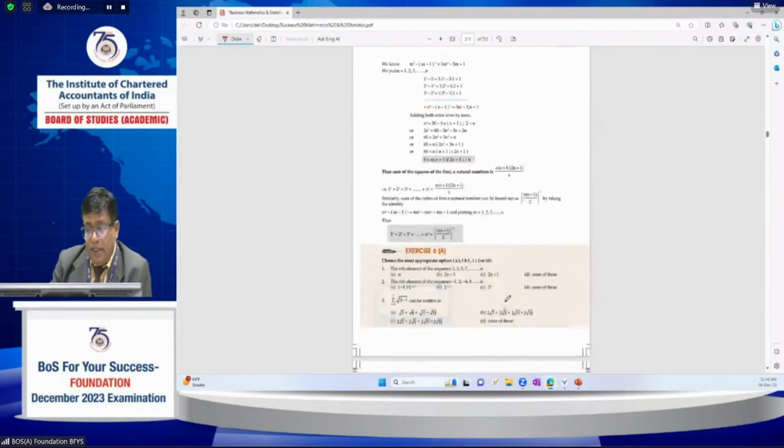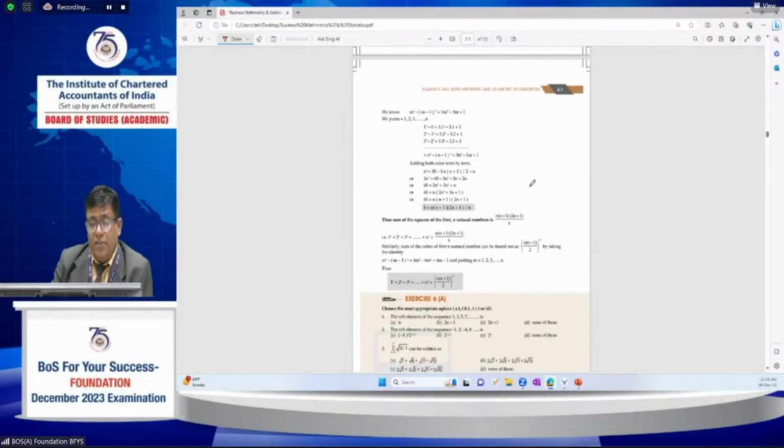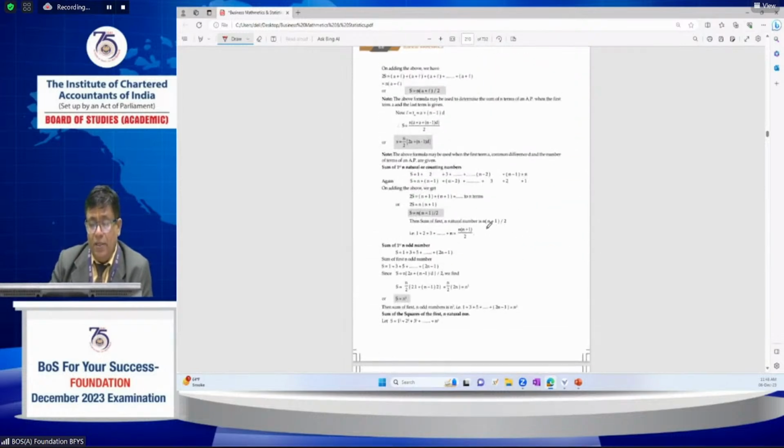Like that, we can find the sum of the first n natural numbers, the sum of the squares of the first n natural numbers, and the sum of the cubes of the first n natural numbers. The sum of the first n natural numbers is n into n plus 1 by 2. The sum of the squares is n into n plus 1 into 2n plus 1 by 6. And the sum of the cubes is n into n plus 1 by 2, whole squared. These are all formulas you have to remember.